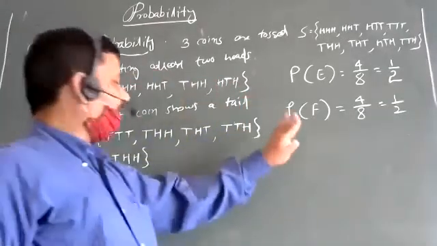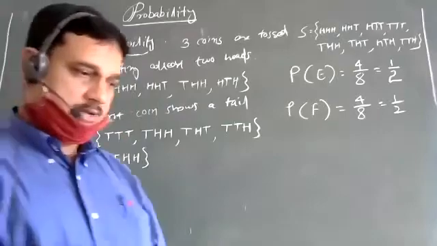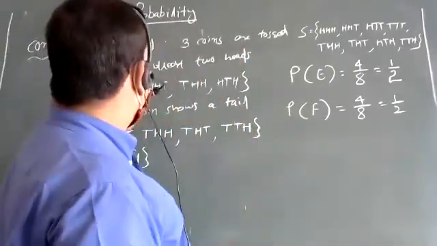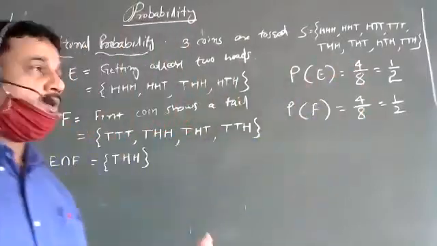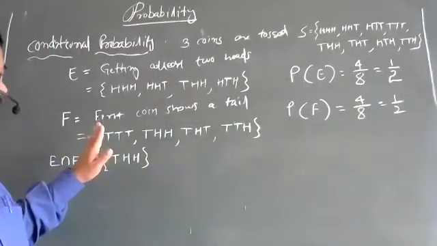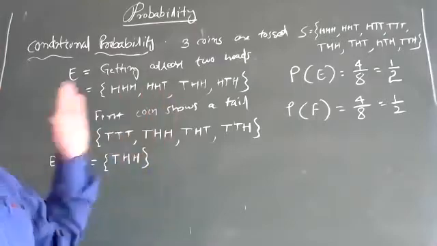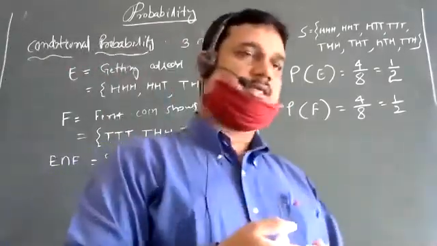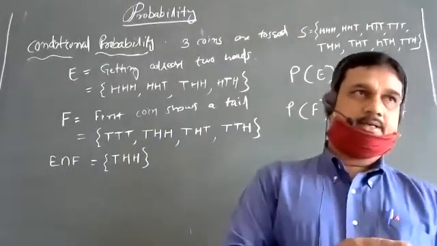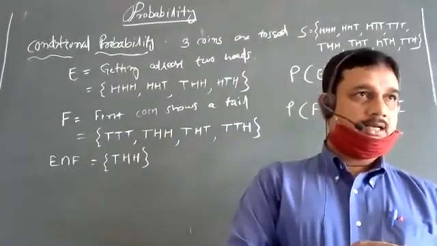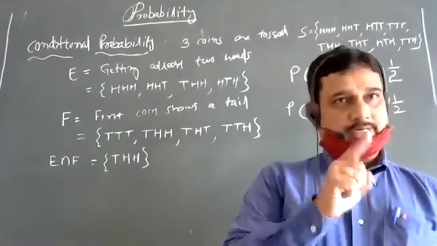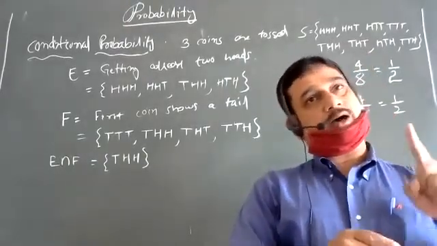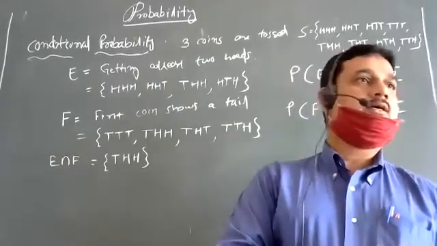So P, PF and this one over. Now the question is, what is the probability of getting at least two heads? It is 1 by 2. What is the probability of getting the first coin at tail? That is also 1 by 2. But the question is, what is the probability of getting at least two heads such that the first coin shows the tail?